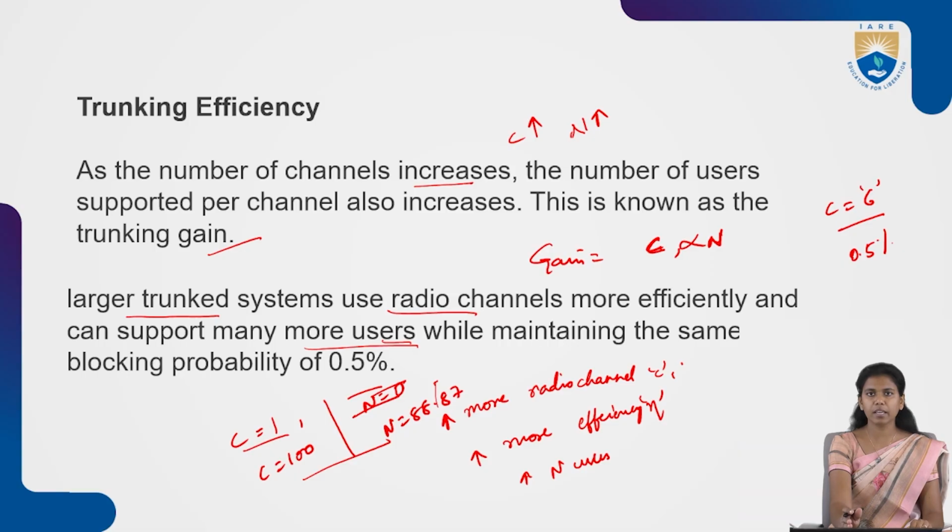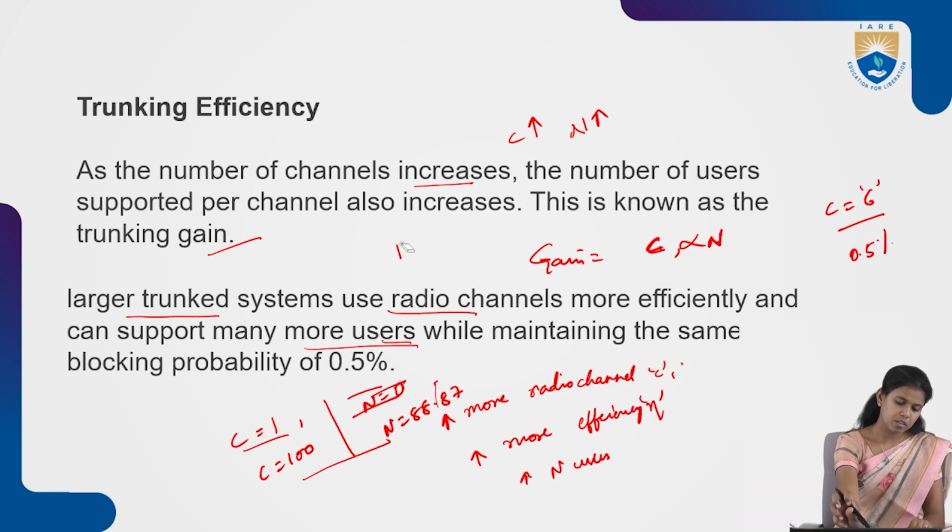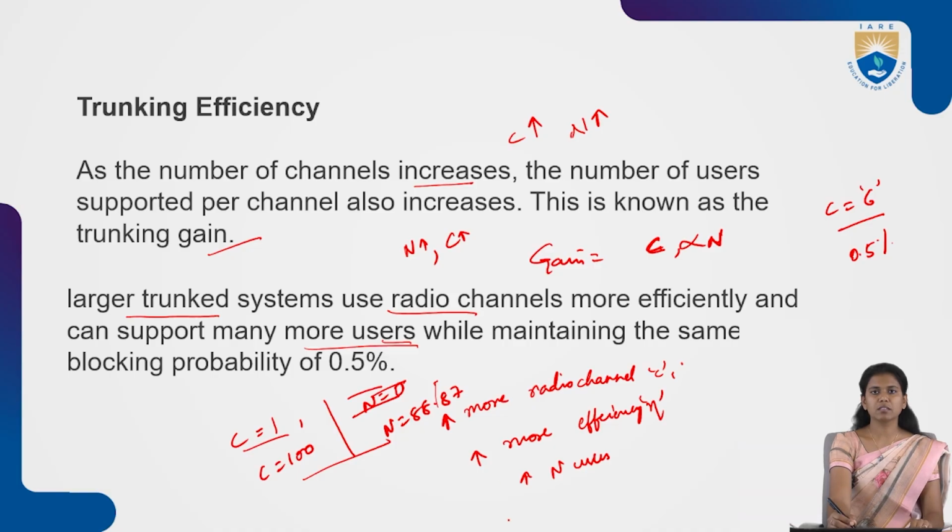So what is a trunking gain? As the number of channels increases, the number of supported users per channel also increases. We represent the number of users as N, so as N increases, the number of channels also increases.